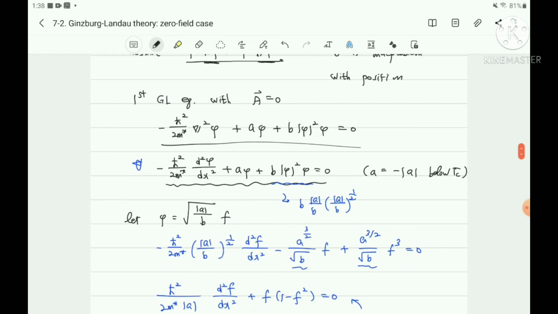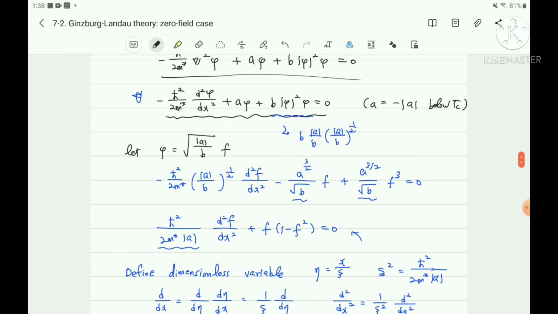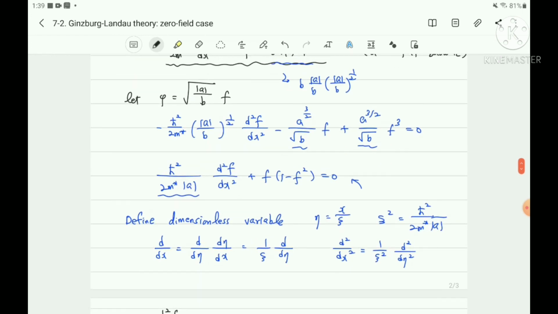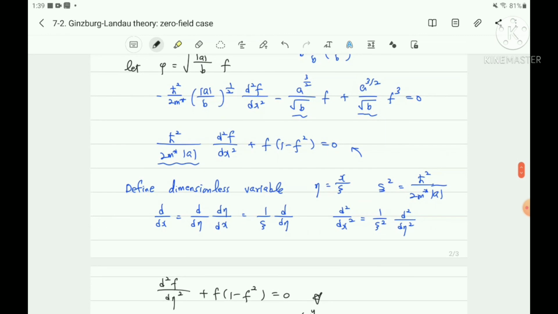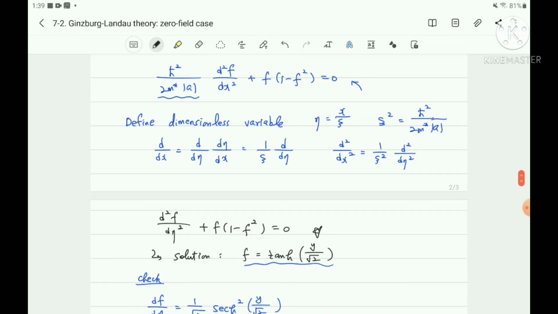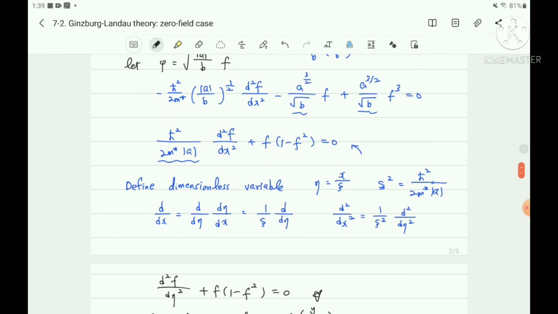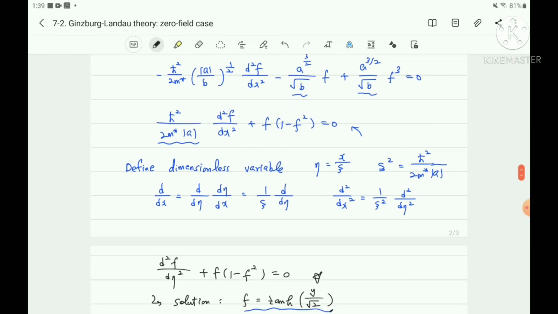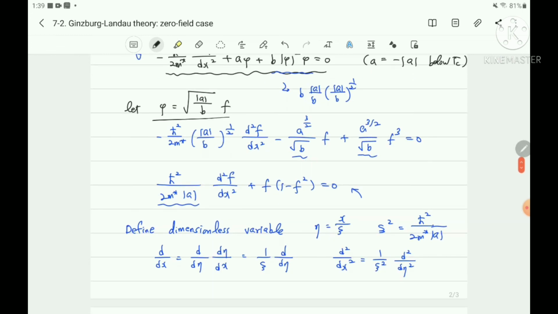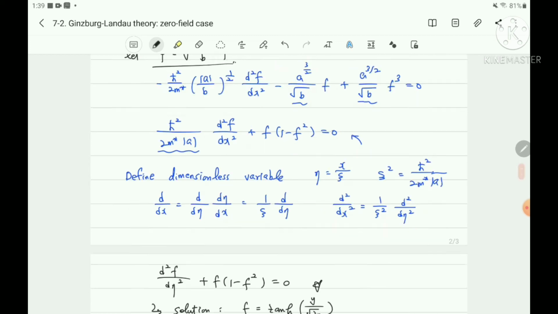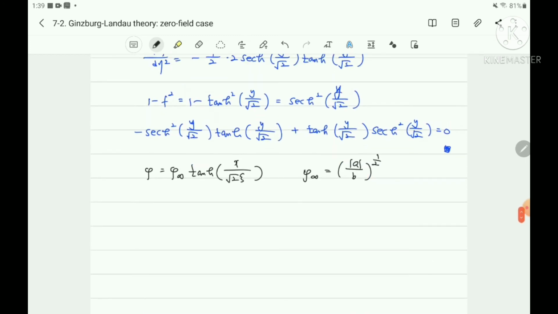To solve this Ginzburg-Landau equation, we substituted, and we find that the final solution is the hyperbolic tangent, multiplied by square root of a over b, which we denote as phi infinity.